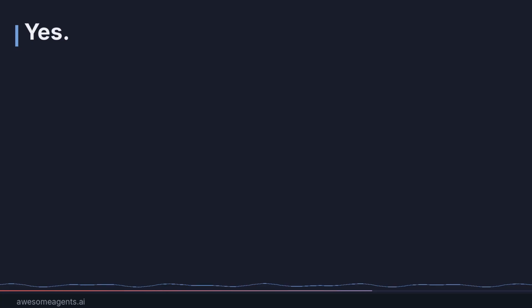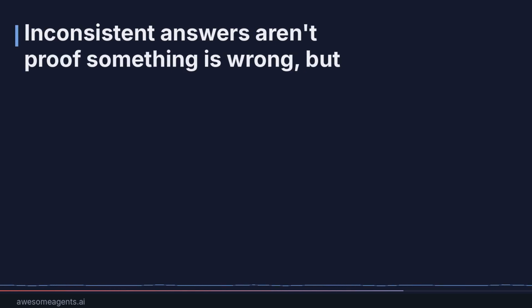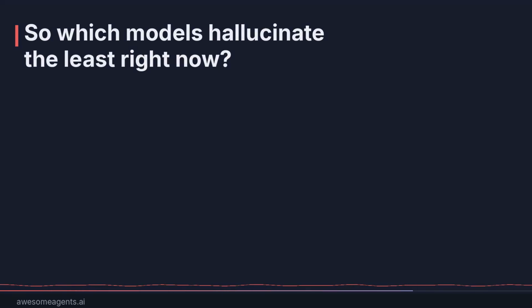And using search-grounded AI for research tasks is a big one I think people overlook. Yes, tools like Perplexity or Claude and ChatGPT with web access are retrieving real content before they answer. It's basically a user facing version of RAG, retrieval augmented generation. When the model can actually read a source rather than relying on what it saw in training, hallucinations drop clearly. Running the same query multiple times is one I hadn't thought about before. If you ask 3 times and get 3 different answers, that's a signal. Inconsistent answers aren't proof something is wrong, but consistent answers also aren't proof it's right. It's just a useful flag.